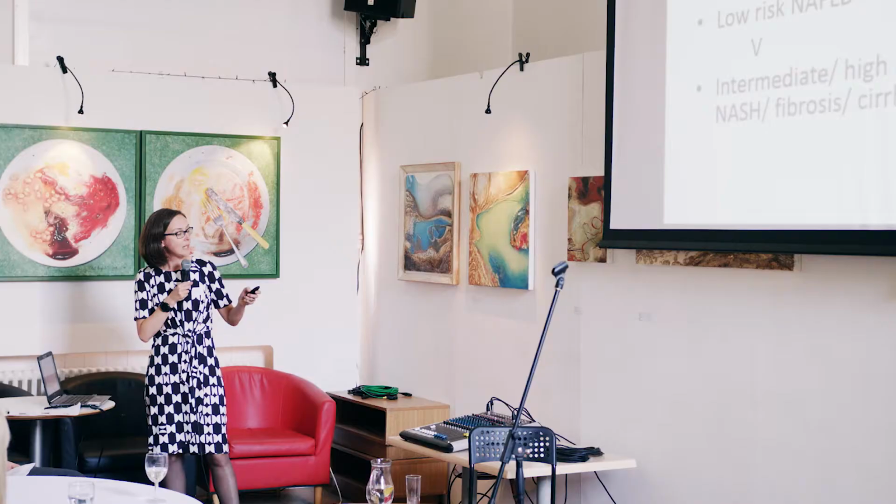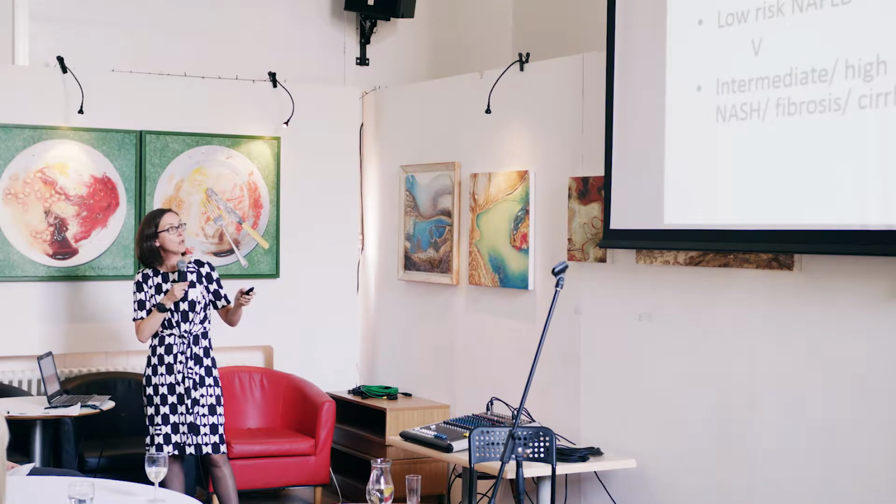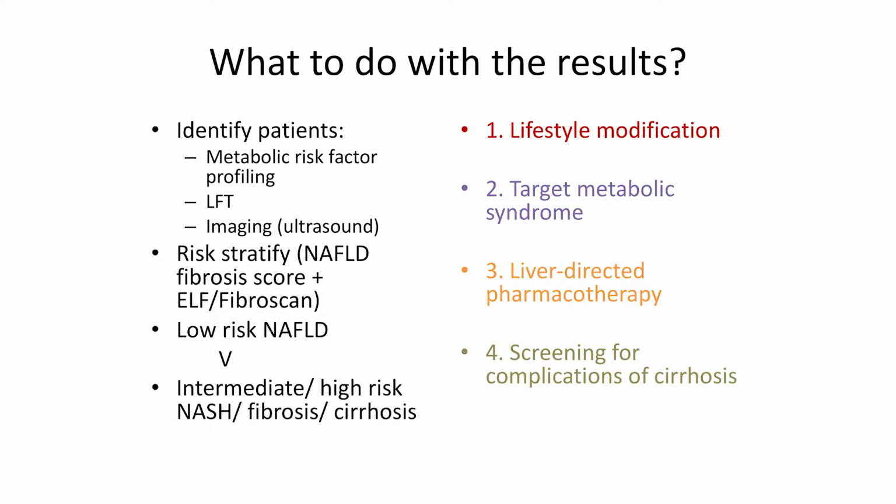So for those people, we need to identify patients and risk stratify them. Are they those low-risk non-alcoholic fatty liver disease patients of the second liver, or have they progressed to liver 3 or liver 4? Clearly, we need to know about liver 3 and liver 4, but liver 2 needs an awful lot of intervention. So those interventions are here.